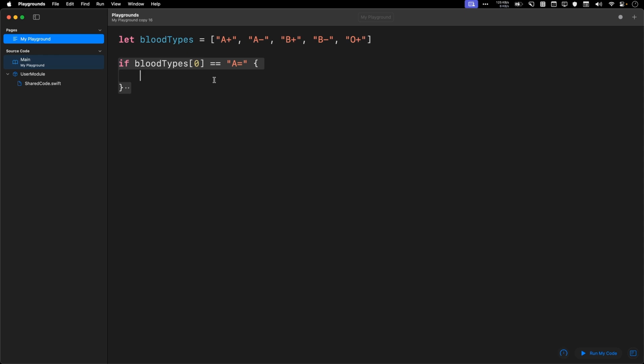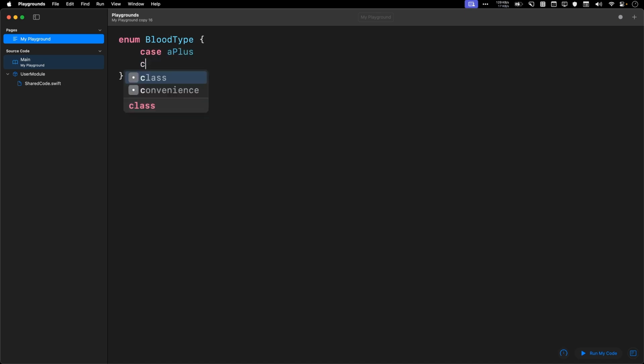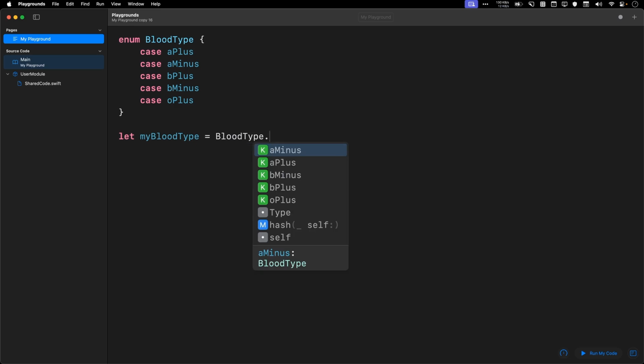Okay, you should generally use something called an enumeration to define what values a variable could possibly take. This way, someone can't assign you something that isn't predefined. Okay, so this is bad. I'm going to say enum BloodType, and BloodType is capitalized because this is a type after all. Okay, and I'm going to say case A plus, case A minus, case B plus, and so on and so forth. Okay, so this way, if I were to create a variable that had a certain blood type, for example, I could say let myBloodType equals BloodType dot B plus.